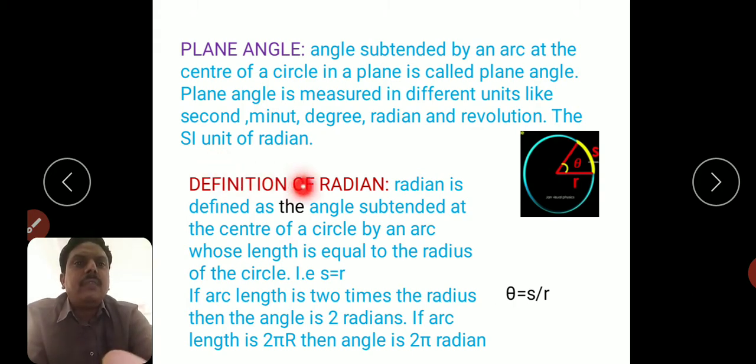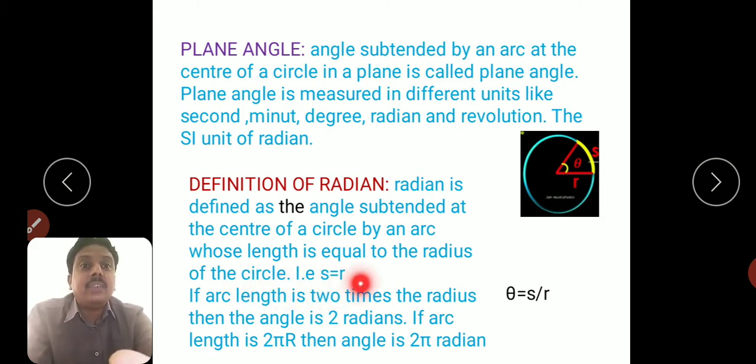So coming to the definition of radian. Radian is defined as the angle subtended at the center of a circle by an arc whose length is equal to the radius of the circle, that is S equals R. If arc length is 2 times the radius, then the angle subtended at the center is said to be 2 radians. If the arc length is 2 pi r, that means the whole circumference of the circle, then the angle made at the center is said to be 2 pi radians. I hope the radian definition is clear.